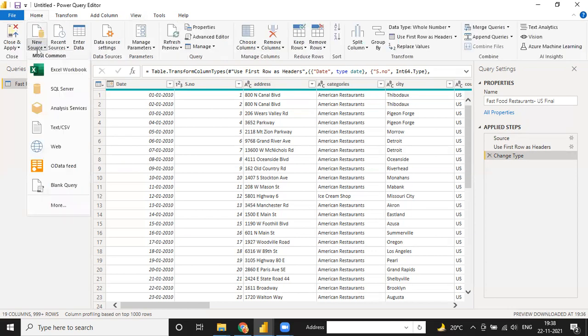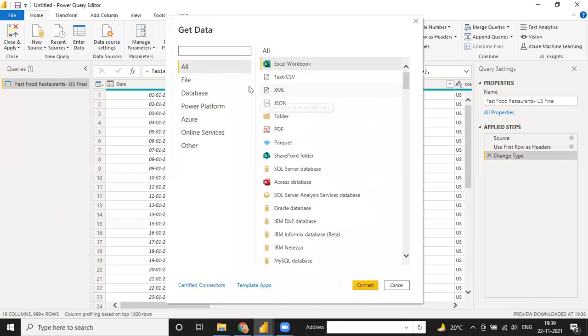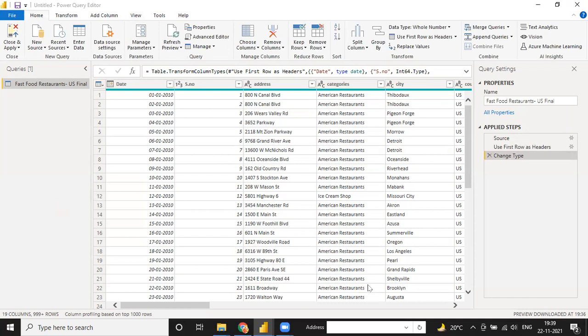Go to Home, New Source. There is an option of More. Click on this More, and see, this is the SQL query. When you click on this SQL query and connect, it will ask you for a user ID and password.